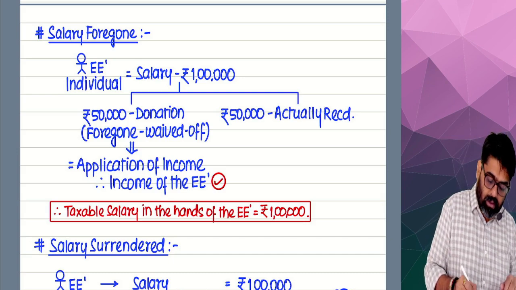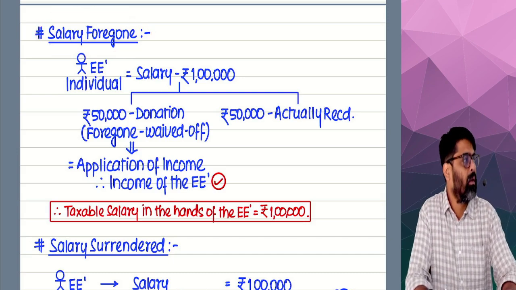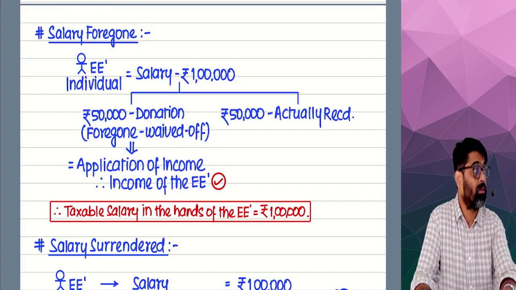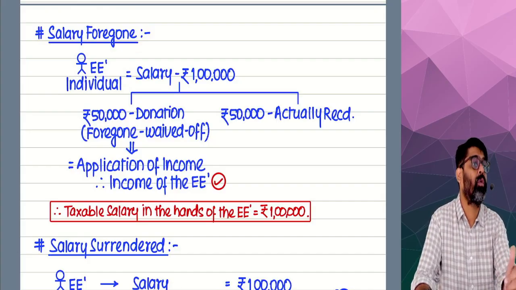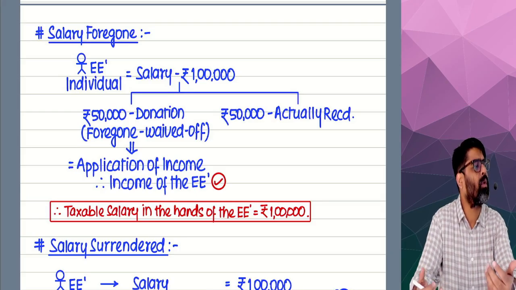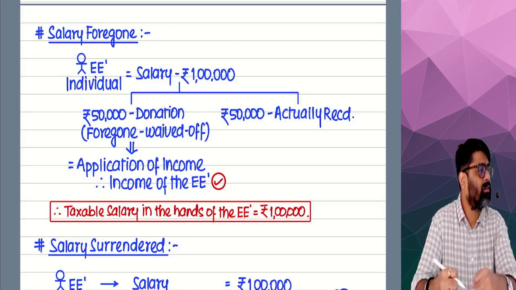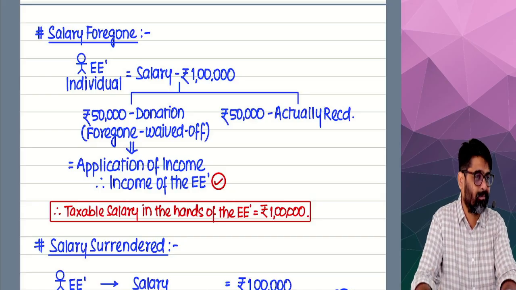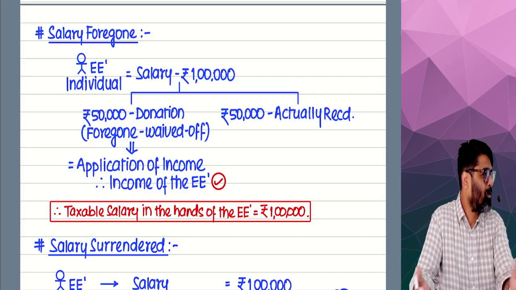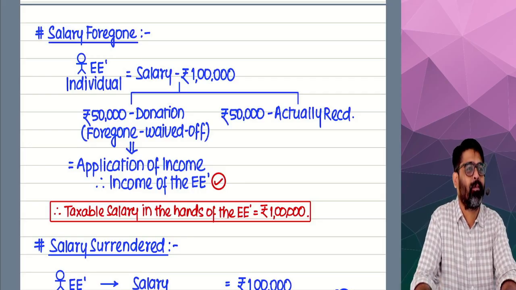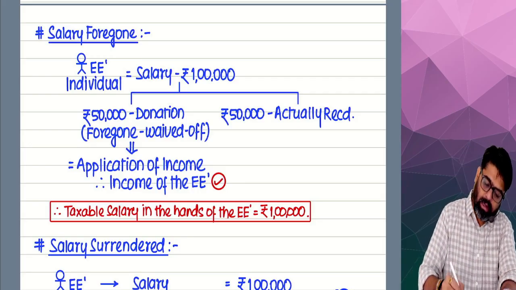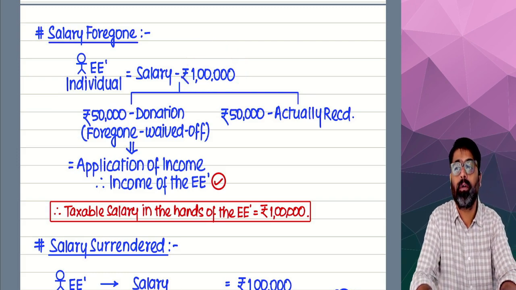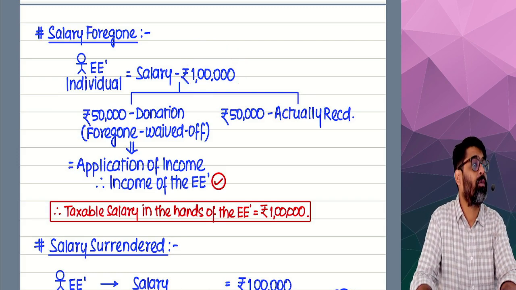Okay. Now see, if there is some salary which I am supposed to receive, and if I forego that salary, I give up that salary, I say that I don't want to get this salary. I'm foregoing salary. Can I forego my salary? Yes. Why not? I can forego my salary. For example, this month I'm supposed to receive a salary of rupees 1 lakh. Okay. Salary of rupees 1 lakh.